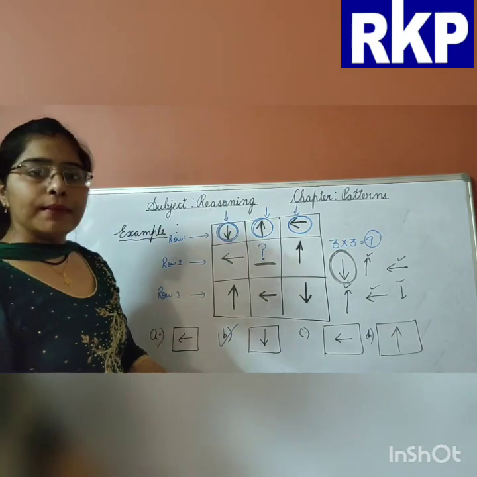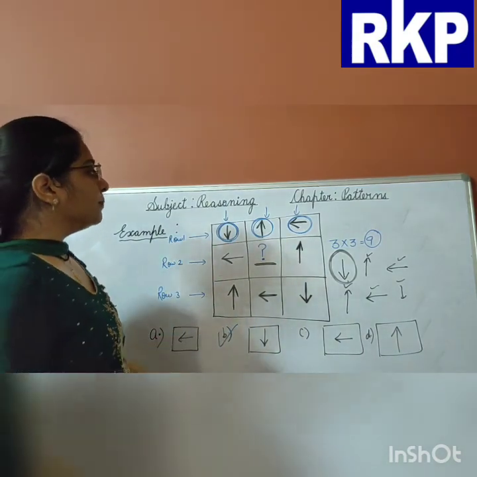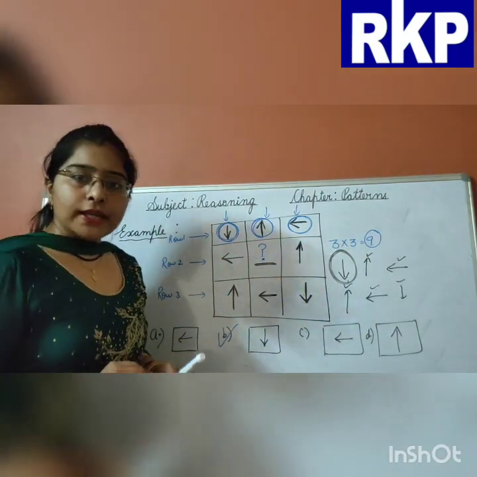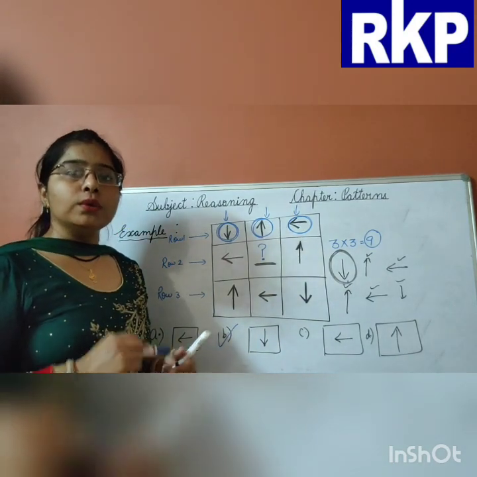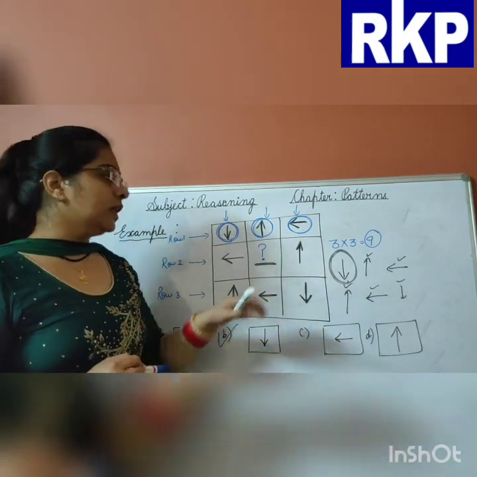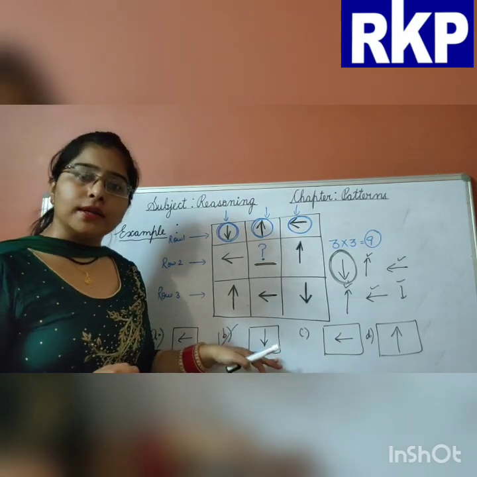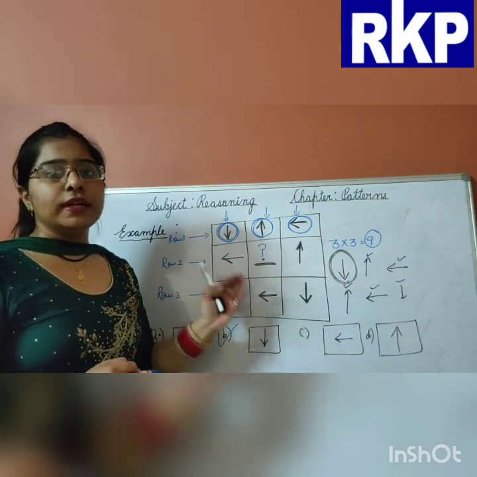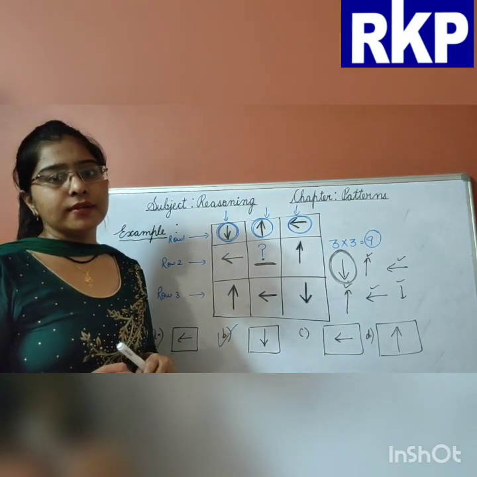First of all, again I am explaining, beta. First of all, check the positions of all the arrows. Then find out which one is the missing position in the given matrix. Okay, and then you will get your required answer.